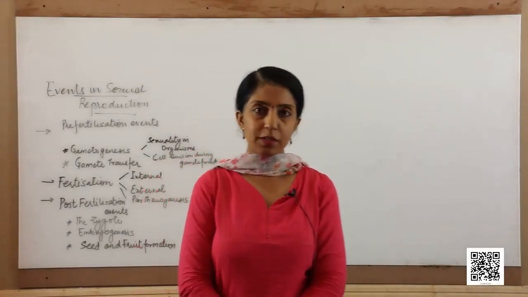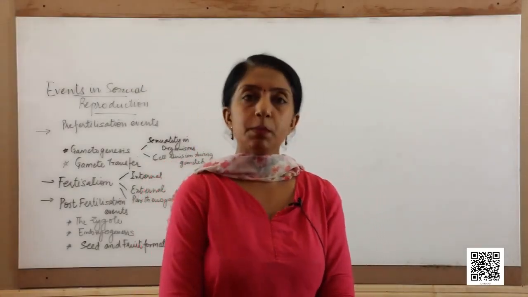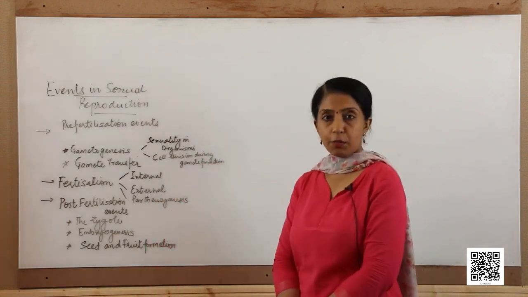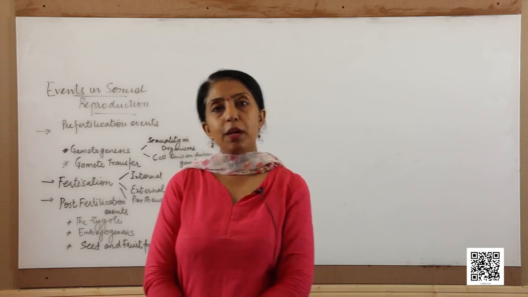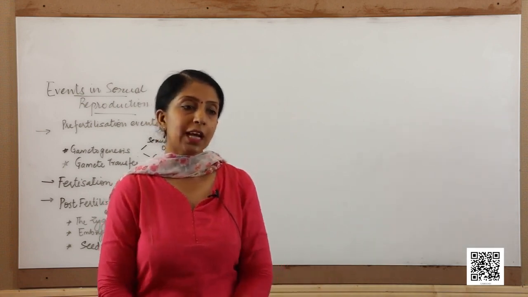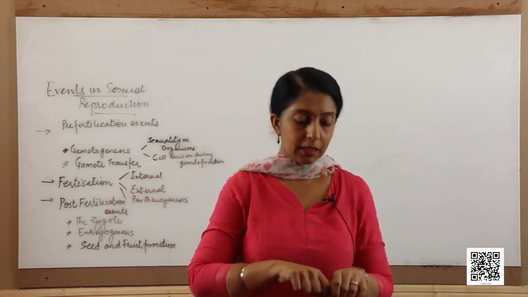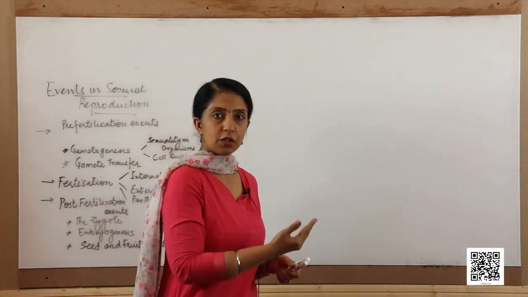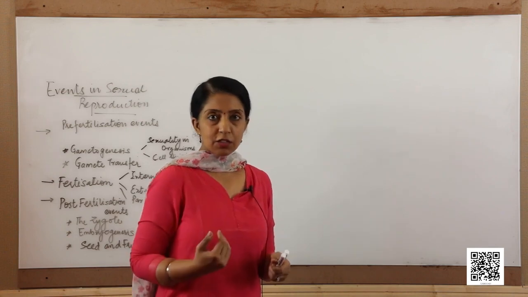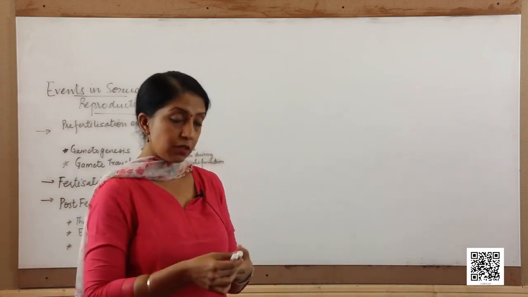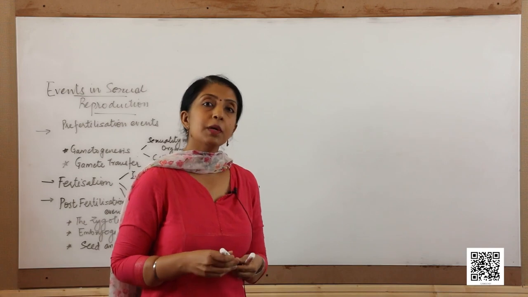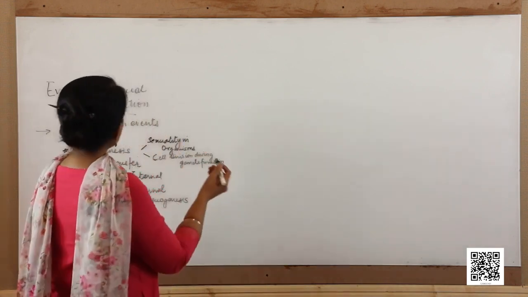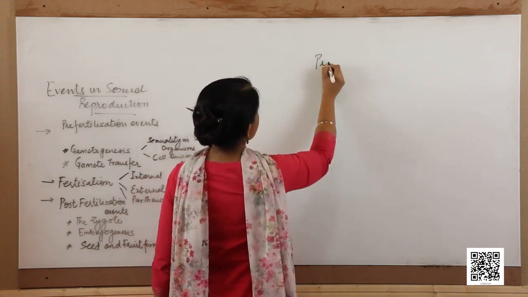Hello, Namaskar students. Now we come to the next part of sexual reproduction, that is the events in sexual reproduction. Sexual reproduction in all organisms can be divided into basically three events. The first event is the pre-fertilization event, then the fertilization and the post-fertilization events. So, let us begin by understanding what the various pre-fertilization events are.